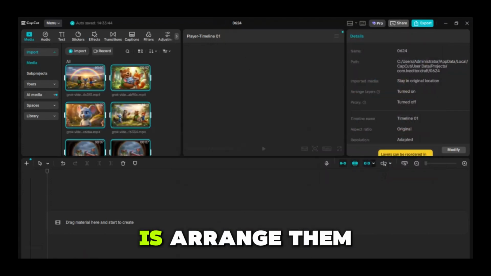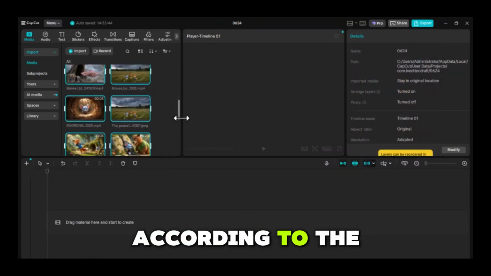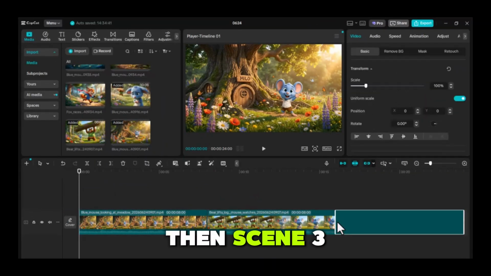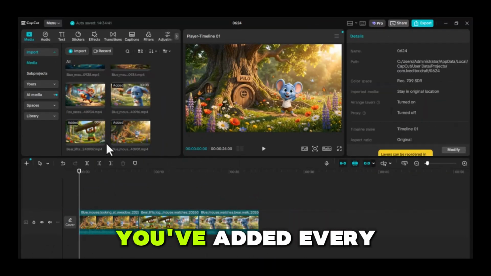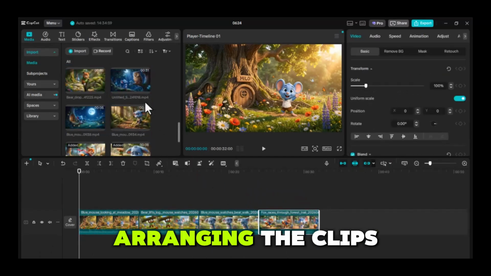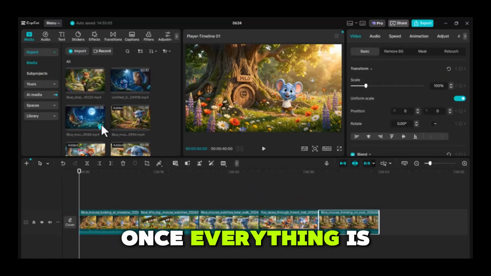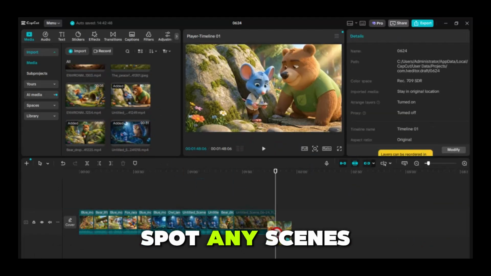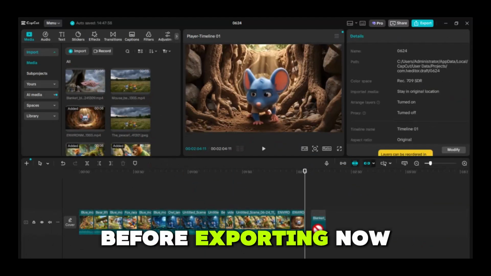Now all I need to do is arrange them in the correct order according to the story. Start with scene 1, then scene 2, then scene 3, and continue until you've added every scene. I'll fast forward this part because it's simply arranging the clips in sequence. Once everything is in place, play through your video from the beginning. This helps you spot any scenes that might be out of order before exporting.